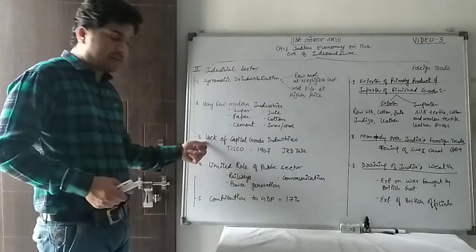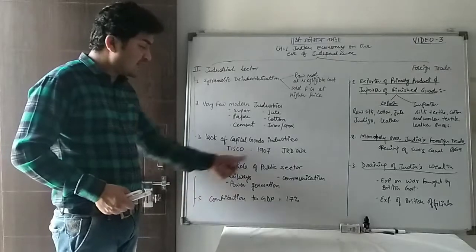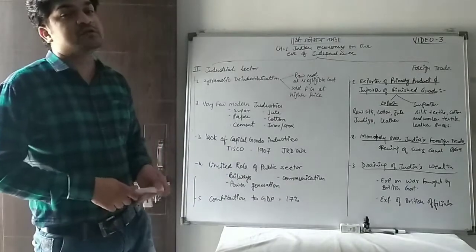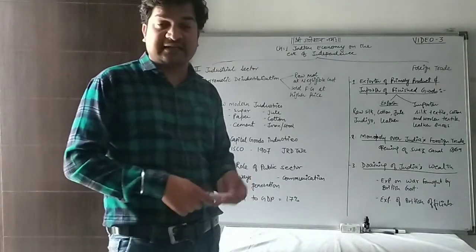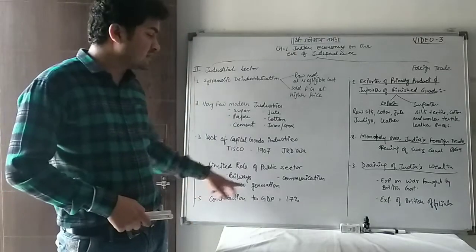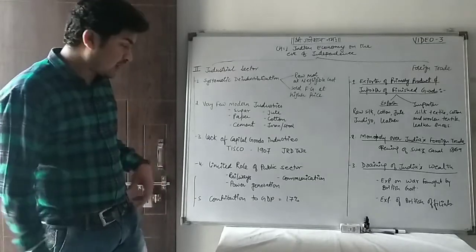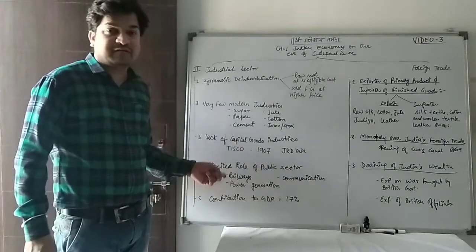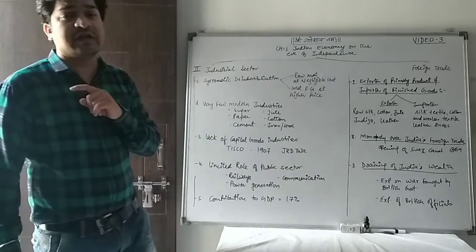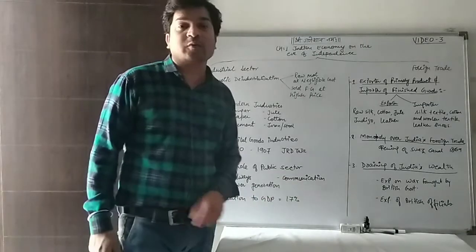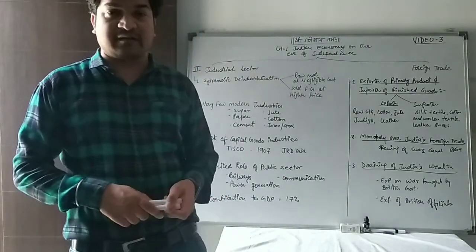So there are capital goods industries as well. The fourth one is the limited role of the public sector. PSUs did not play a substantial role at that time. There was only railways, power generation or communication, etc. In our next video, we are talking about the infrastructure: the railway, which was established in 1850, and the communication, the postal department, which was established in